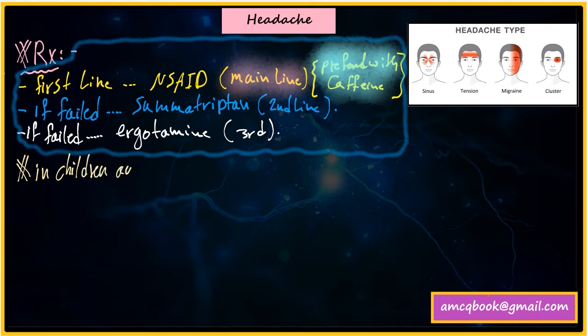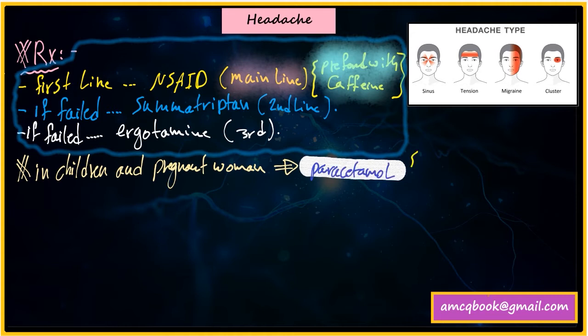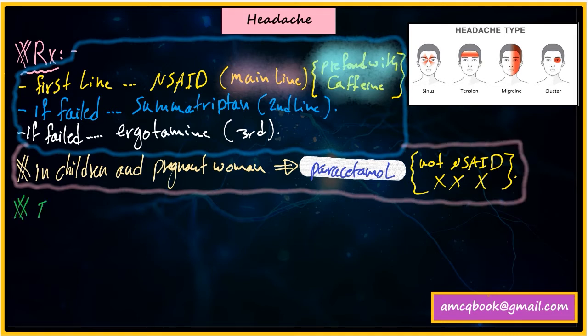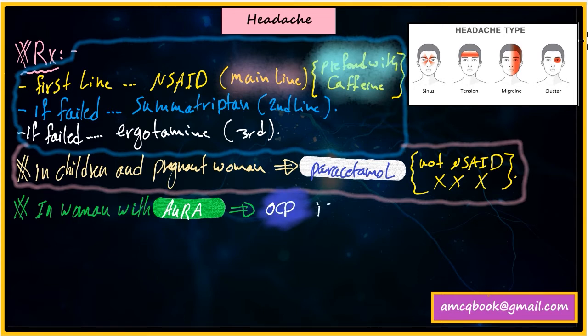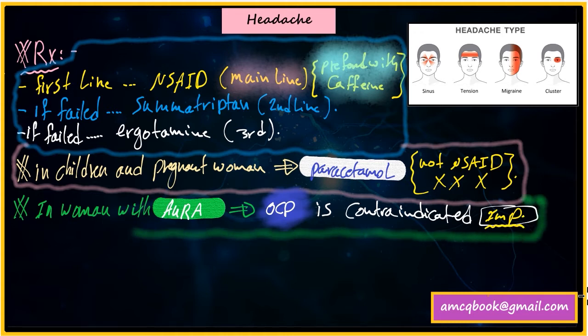Remember, in children and pregnant women, the drug of choice is paracetamol. Never use non-steroidal anti-inflammatory drugs in children and pregnant women, as these are contraindicated, okay? Remember that. And also, in women who suffer from migraine with aura, oral contraceptive pills are contraindicated. It's very important. Migraine with aura in women, OCP is contraindicated. But migraine without aura in women, OCP is okay.